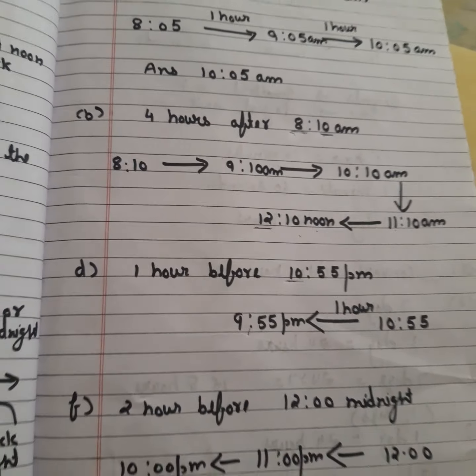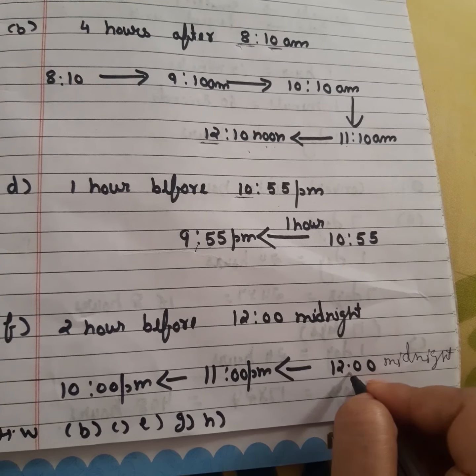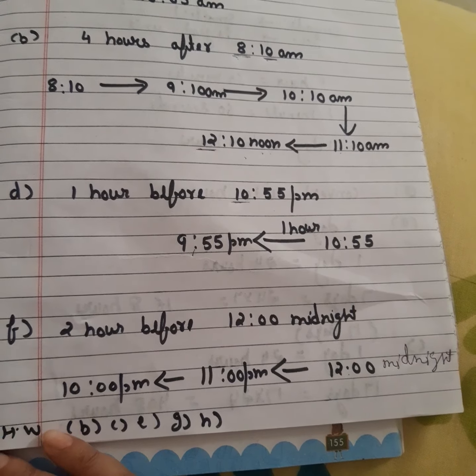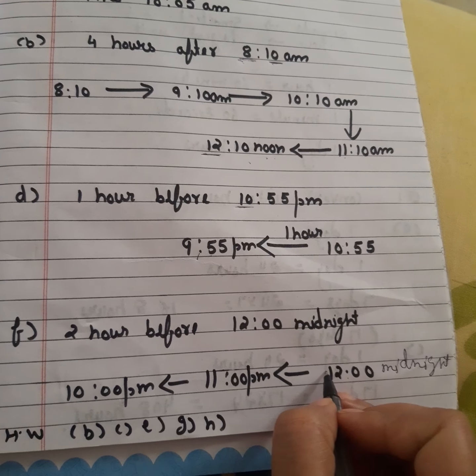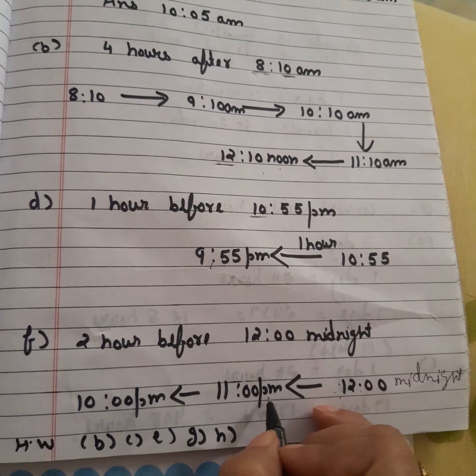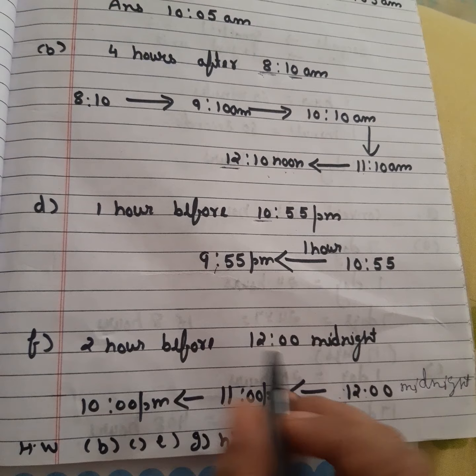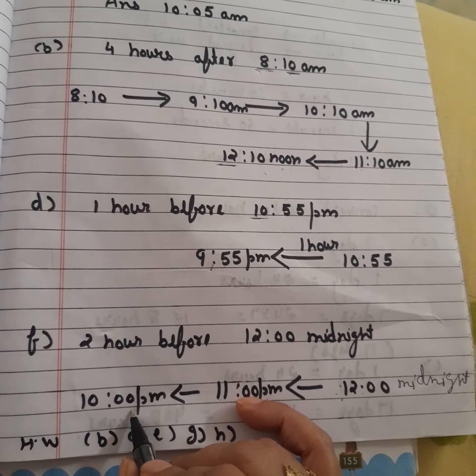Okay, 2 hours before 12:10 midnight. See, this is the time 12:10 midnight here. If you take the time before, before means you are going to subtract 2 from here. So before midnight, pm will come. Here it will be 11 pm, and if I subtract one more hour, it will be 10 pm.